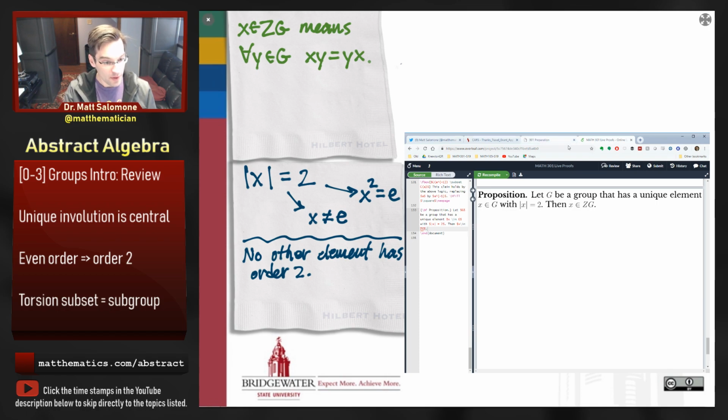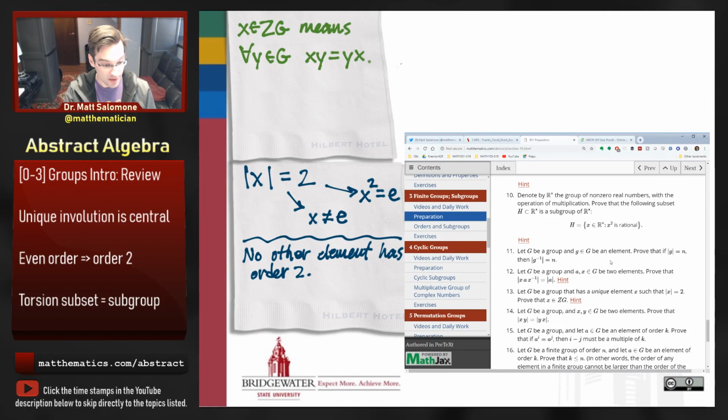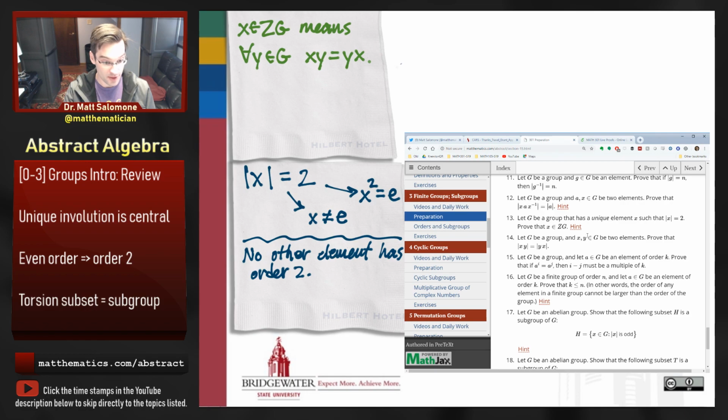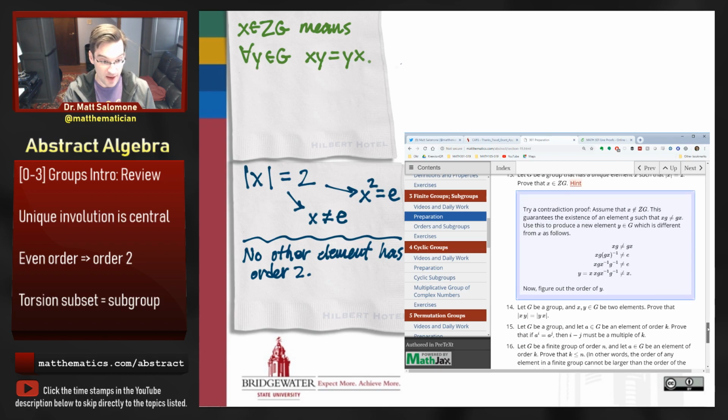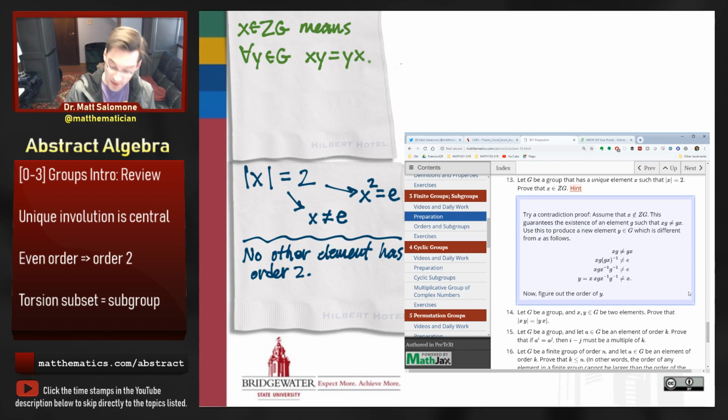All right, so I dropped a hint in the statement of this particular problem. And the hint is that maybe the direct proof approach is not going to be as elegant as trying a contradiction proof. So let's follow this hint and see where it takes us. If we're setting up for a contradiction proof, let's assume that the hypothesis is true, that x is the unique element of order 2, but that the conclusion is false, that x does not belong to the center of the group.